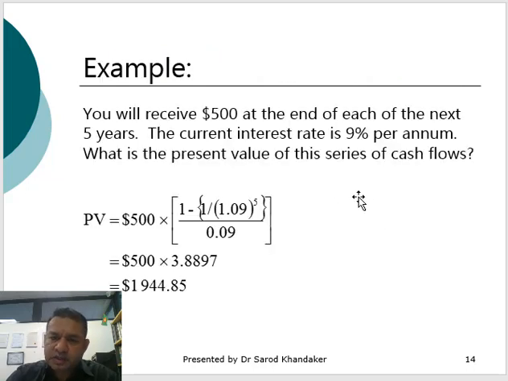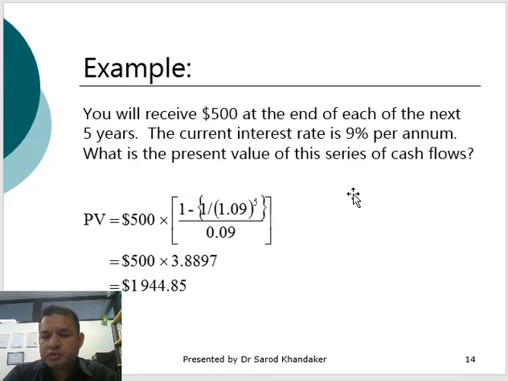So let's look at this example. This will give you more idea. For example, you'll be receiving $500 at the end of each of the next 5 years. The current interest rate is 9% per annum. What is the present value of this series of cash flows?